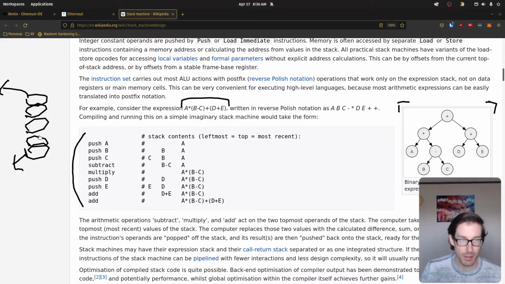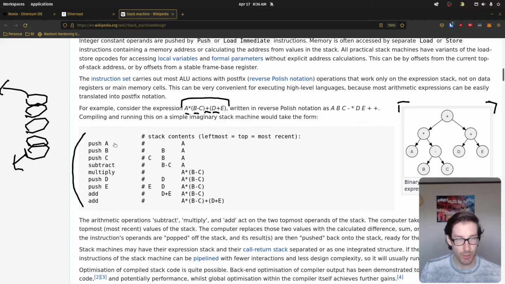So in the stack-based machine, you start at the top and you work your way down. That means if you do it this way, you have to chronologically place items in the stack so you can take them out in a certain order. So we can see here that if this is the operation that we're going to run, we're going to have to plus and minus first before we multiply, and plus as well.